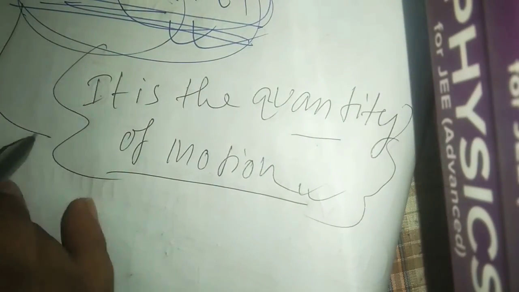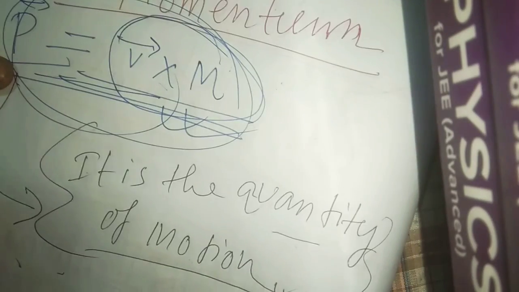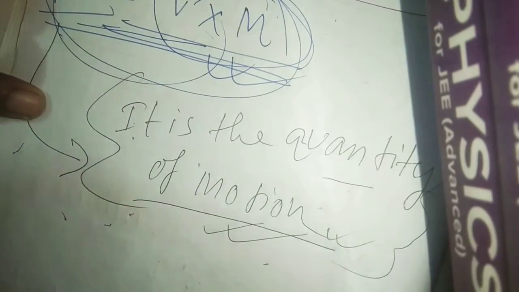Now, what is the meaning of this thing? It is the quantity of motion. That's why we measure the motion of it. So let's come to another example. Sorry, the previous example we gave you: if this is a mirror, now you apply the paper ball here.